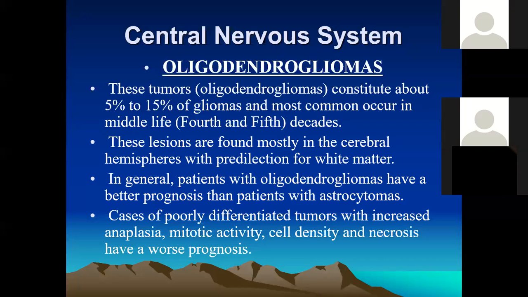Good prognosis can most commonly occur in the oligodendroglioma. They comprise about 50% of cases. Most commonly they occur in the cerebral hemisphere. The age group is about the 4th and 5th decade of life.